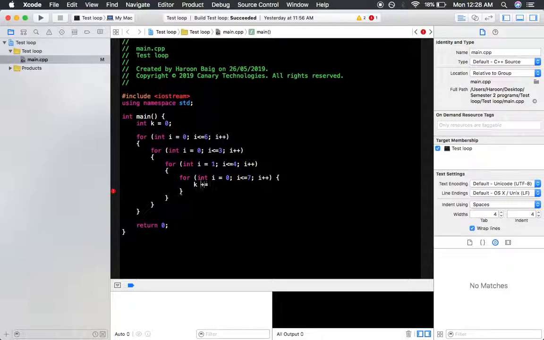So k plus equals 1. This also means the same thing. So this means that k equals k plus 1. This is just a short form of writing that whole thing.